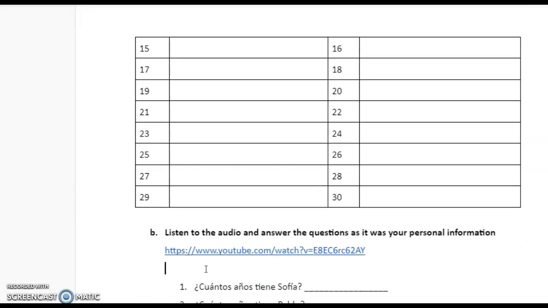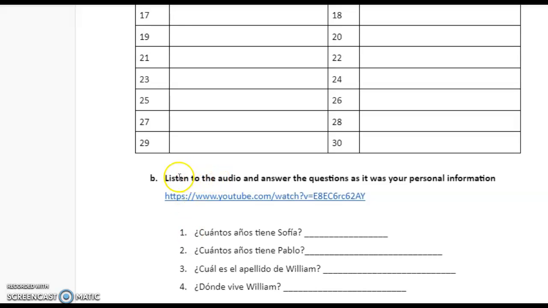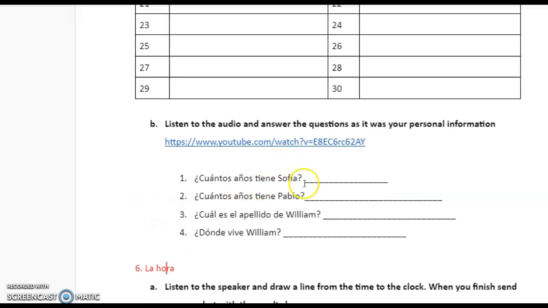There are 30 numbers. Now, the second part of the large number is, again, listen to an audio and answer all the questions as it is your personal information. So you are going to go here to this video and then you answer, ¿cuántos años tiene Sofía? You are going to answer like, yo tengo, let's say if Sofía says 15, so you are going to write 15 años, okay? If you already know how to answer as Sofía, so you can say Sofía tiene, let's say she said 15 años, okay? If you already know how to do that, do it. Otherwise, you can do it as is your personal information. Same for William, same for apellido de William, same for Pablo.